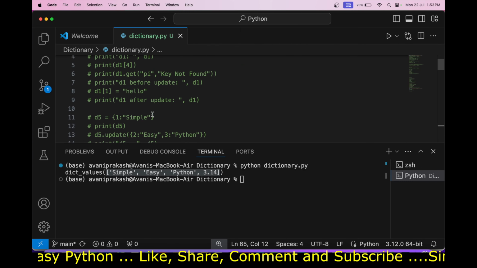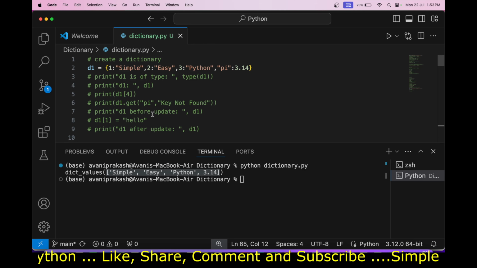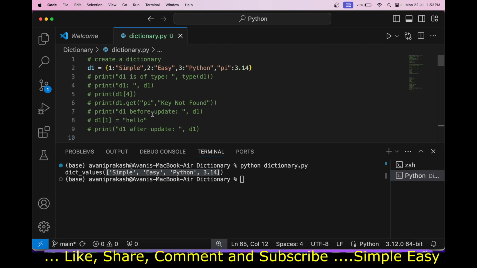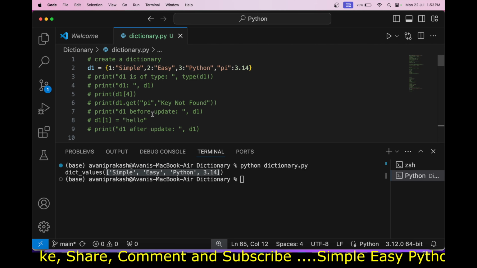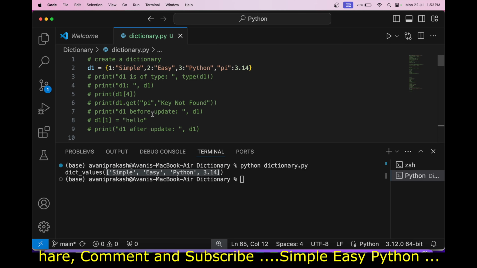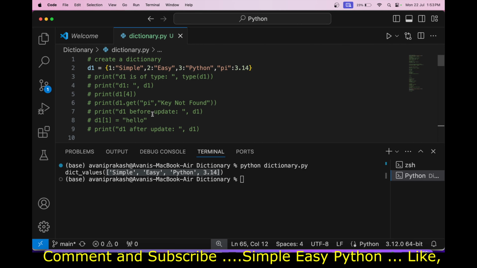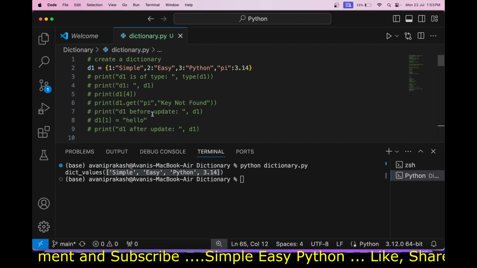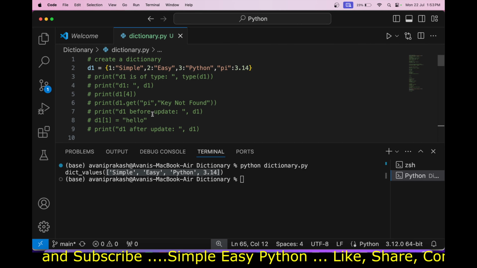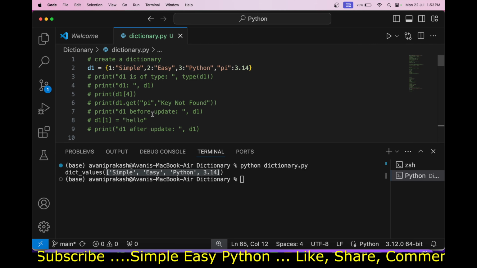And before I wind up, one thing I forgot to tell you: earlier versions of Python had dictionaries as unordered, but if I'm not mistaken, from Python 3.7 or 3.8 onwards it is ordered. Do let me know in the comments whether it is Python 3.7 or Python 3.8.